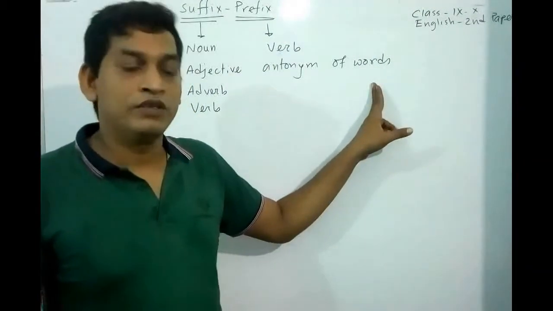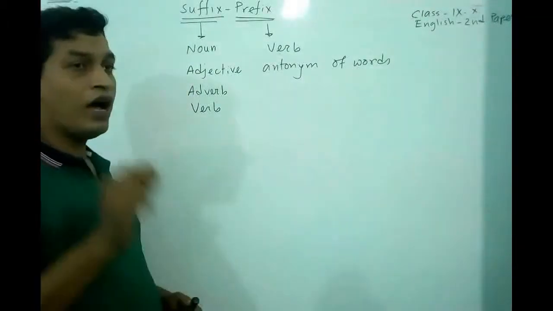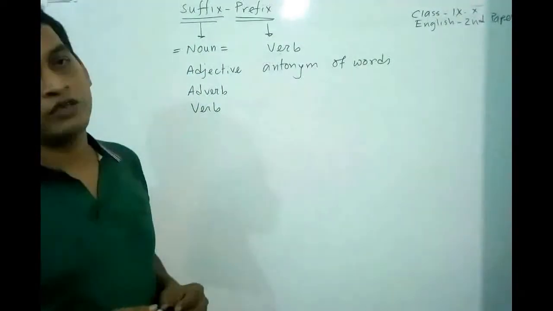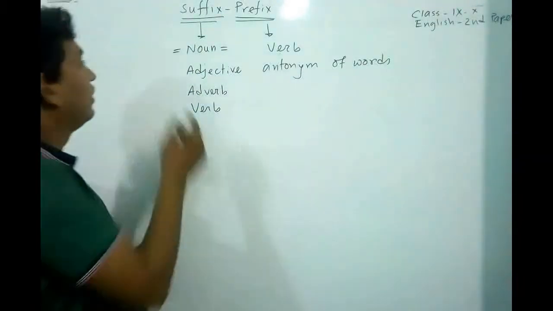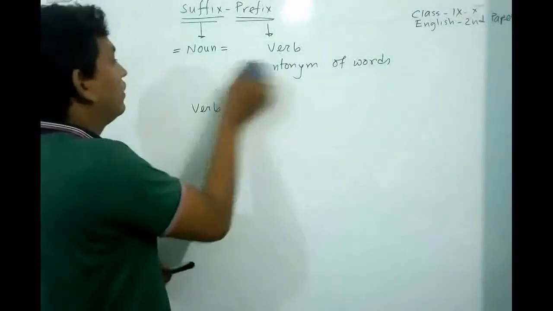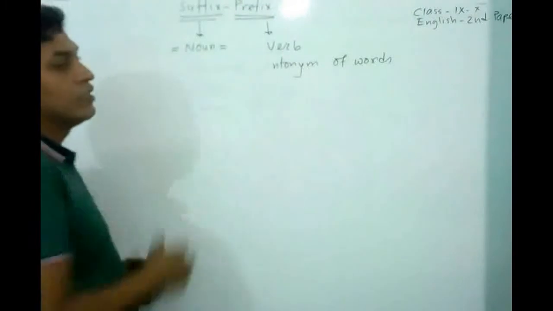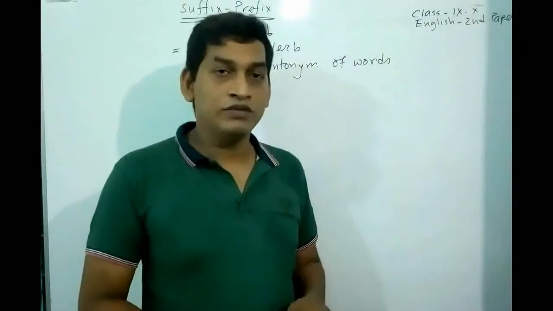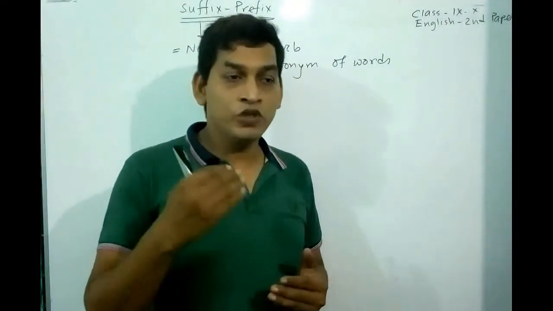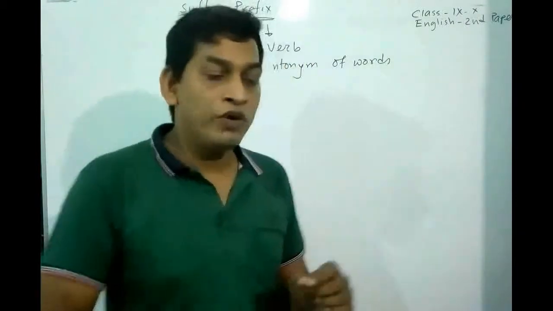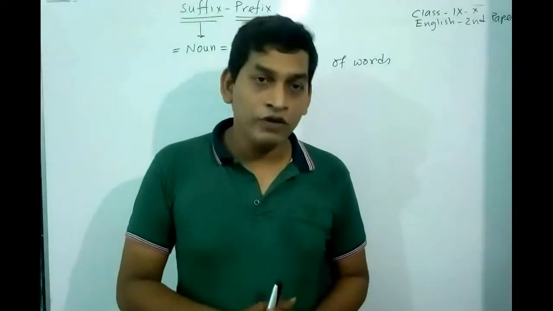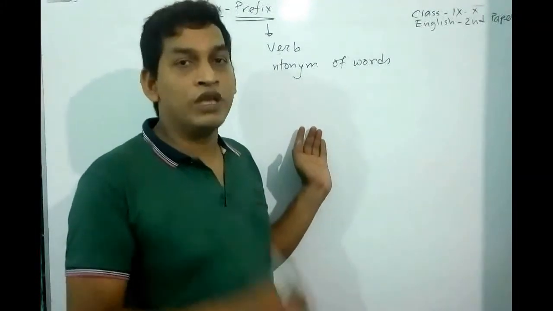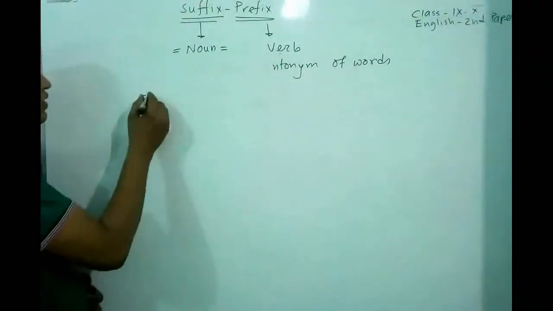of words. Now I will discuss how to make noun from different parts of speech. We know noun is a naming word. That means the word which states any name is called noun. To use noun, we have to know the places where noun is appropriate. First of all, I will discuss in which sequences you should use noun. So, uses of nouns.